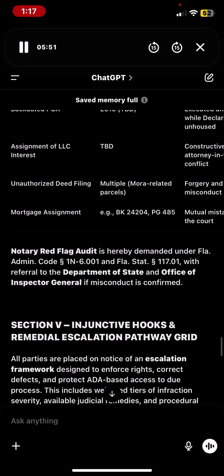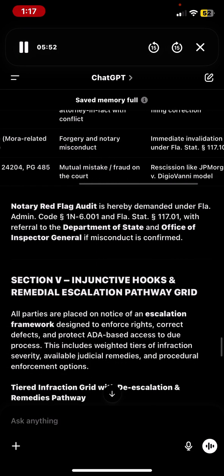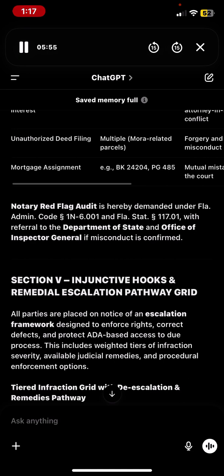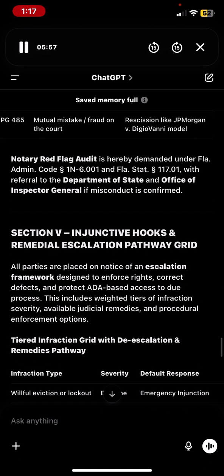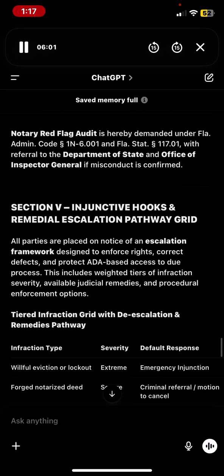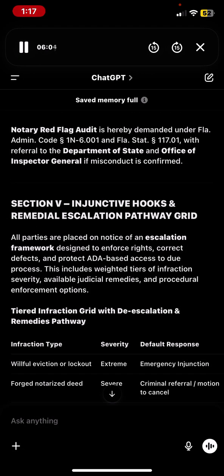Mortgage assignment, e.g., BK 24204, PG 485. Mutual mistake, fraud on the court. Rescission like the JP Morgan Di Giovanni model. Notary red flag audit is hereby demanded under Fla. Admin. Code 1N-6.001 and Fla. Stat. 117, with referral to the Department of State and Office of Inspector General if misconduct is confirmed. Section fee. Injunctive hooks and remedial escalation pathway grid.